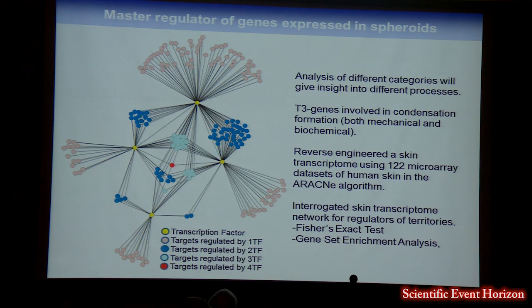In collaboration with Andrea Califano's lab at Columbia, we reverse engineered a skin transcriptome using an algorithm called ARACNe. And what ARACNe does is it takes transcription factors and puts them in a hierarchical plot. So you get master regulators of all the genes within the skin. And you can then use ARACNe to interrogate your gene sets of interest or your territories of interest to identify master regulators of those territories.